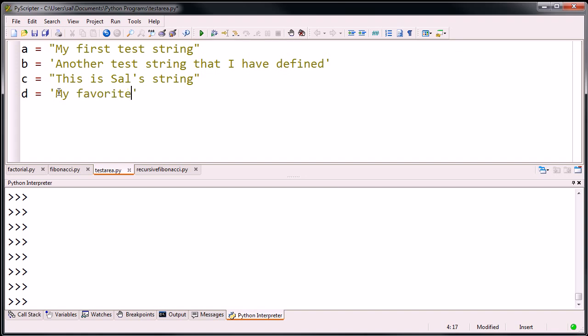But my favorite word is, actually I don't know what my favorite word is. I'm kind of putting myself on the spot. But let's say my favorite word is asparagus. I can't even spell it. So my favorite word is asparagus. What is yours? So once again, this is legitimate because I start my string with a single quotation mark. So it says, let's not end the string until we get to another single quotation mark. It won't confuse the interpreter when it sees the double quotation, because it knows the string started with a single quotation.